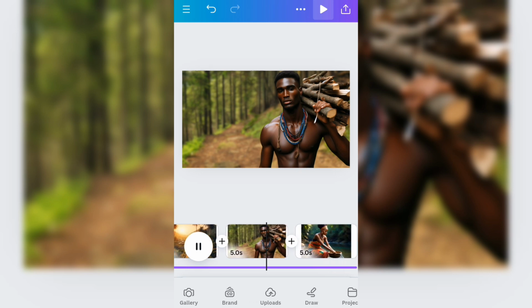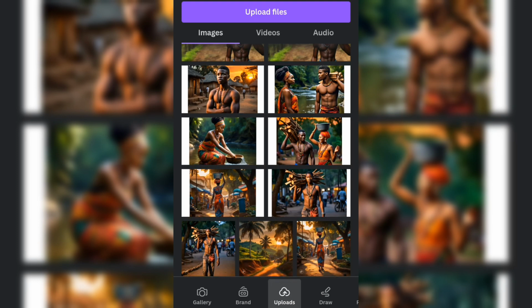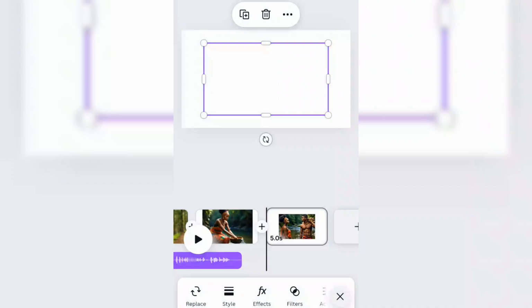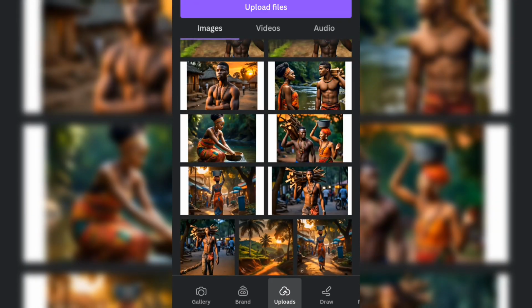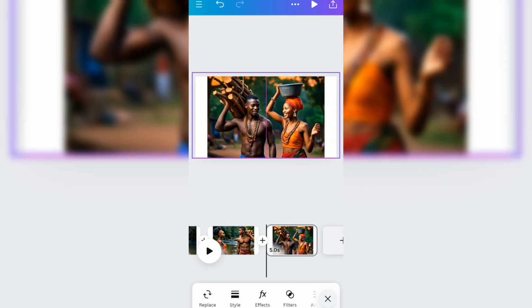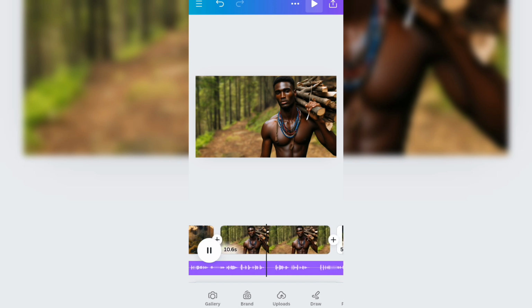Okay, let's add two more scenes here. We'll go to our upload session as usual, then select our image, drag it to fit the entire canvas, and then repeat this step for the last time to avoid the video from being too long. Now we'll adjust and add our audio.